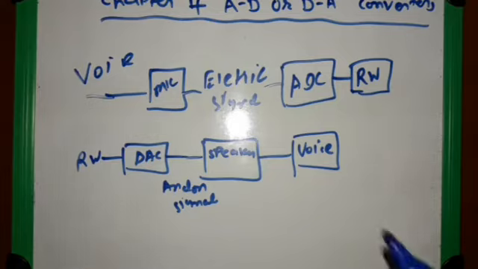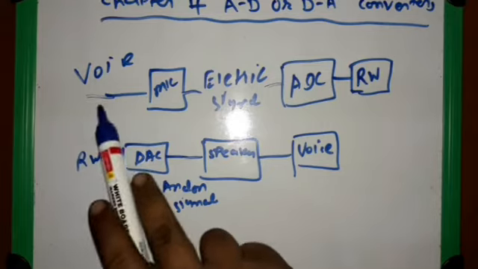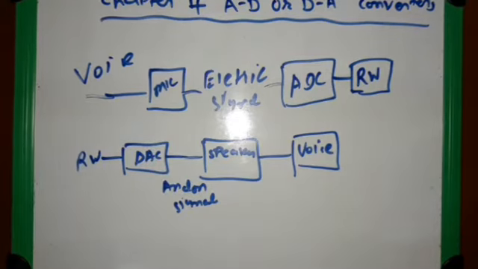Similarly, suppose we are talking on the phone. While talking on the phone, the microphone converts our voice into an electrical signal.